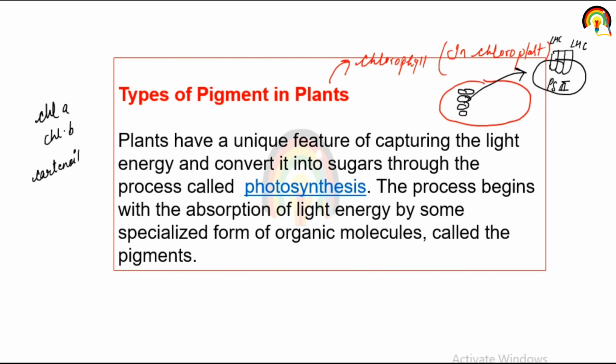These kinds of pigments are present in the light harvesting complex in the thylakoid membrane, which is responsible for the absorption of light energy. So the process begins with the absorption of light energy by some specialized form of organic molecule called the pigment.